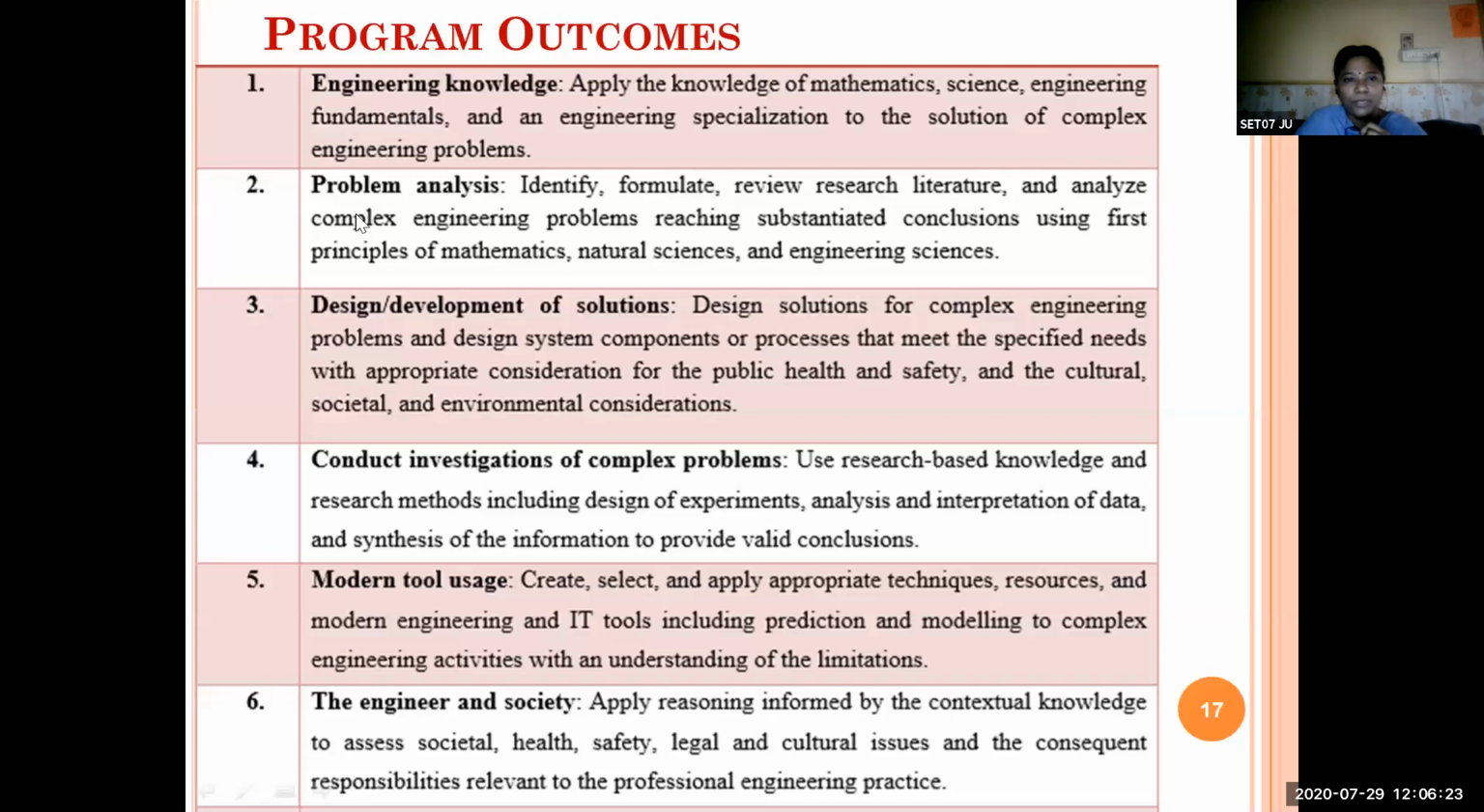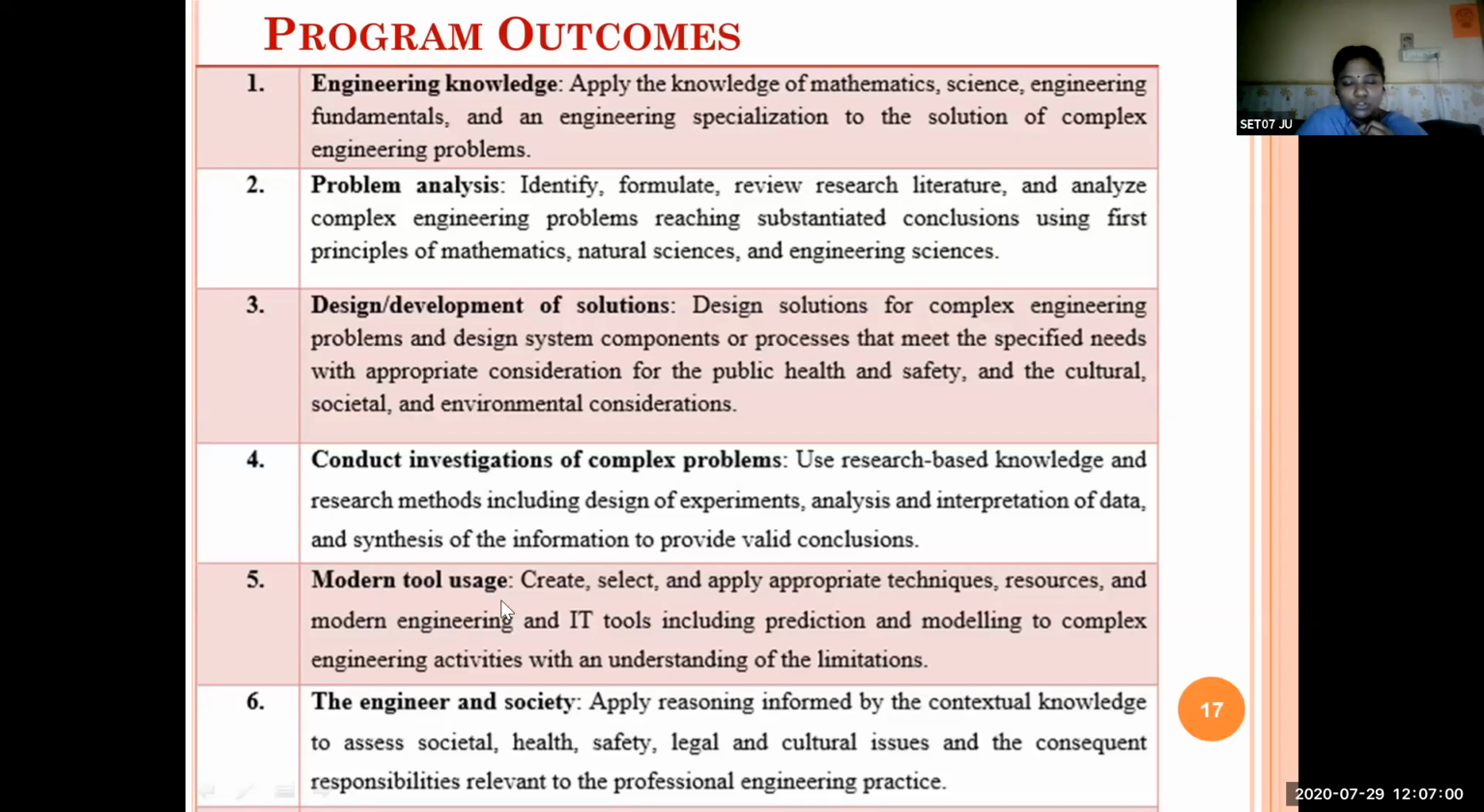In the same way, the second one is problem analysis. Whatever the problem may be, you will be able to identify, formulate, review, do the literature review, and analyze complex engineering problems. So that is our second program outcome. The third program outcome is design and development of solutions. For any given problem, you will be able to design and develop the solution based on your specialization. And the fourth one is conducting investigations of complex problems. Whatever complex problem is given to you, you will be able to come out with some solution. And the fifth program outcome is modern tool usage.